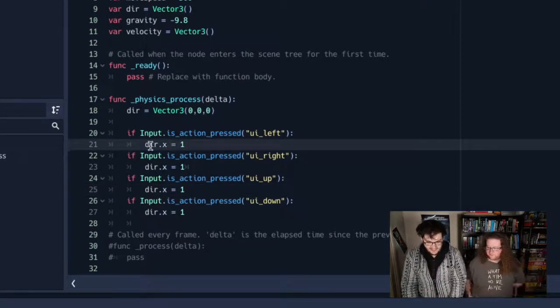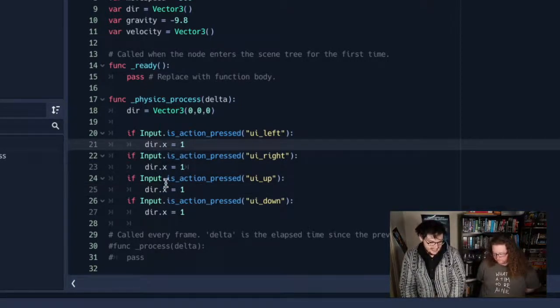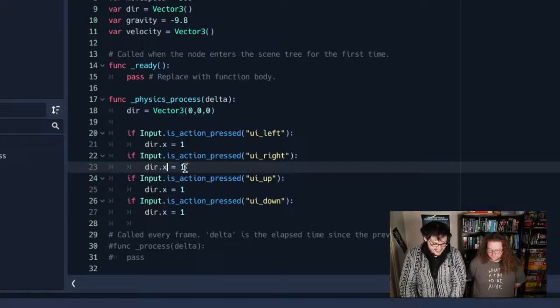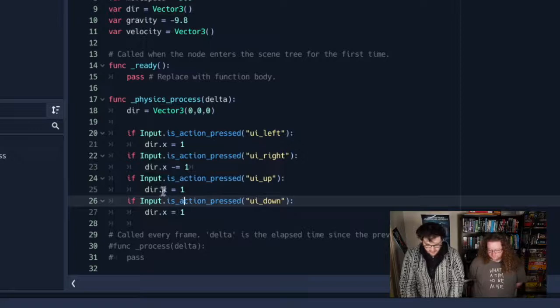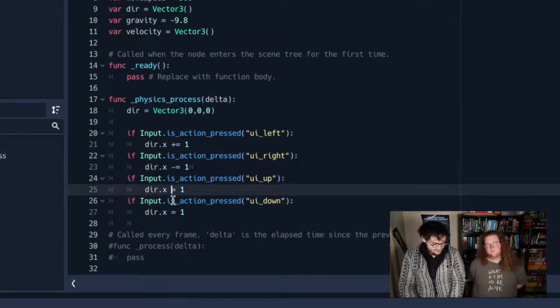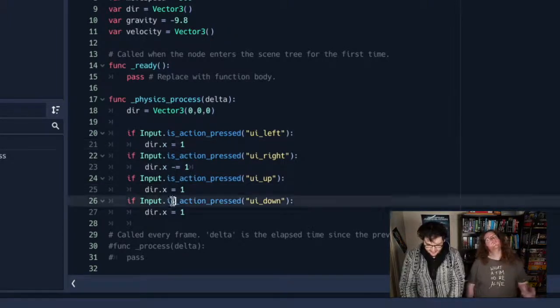For UI left, the direction is going to equal 1. UI right will be -1, won't it? Yeah, UI right will be direction X is equal to -1, and then for this, it probably should be +1, right? Yeah. We'll see in a minute. I'm going to leave it like that for now.